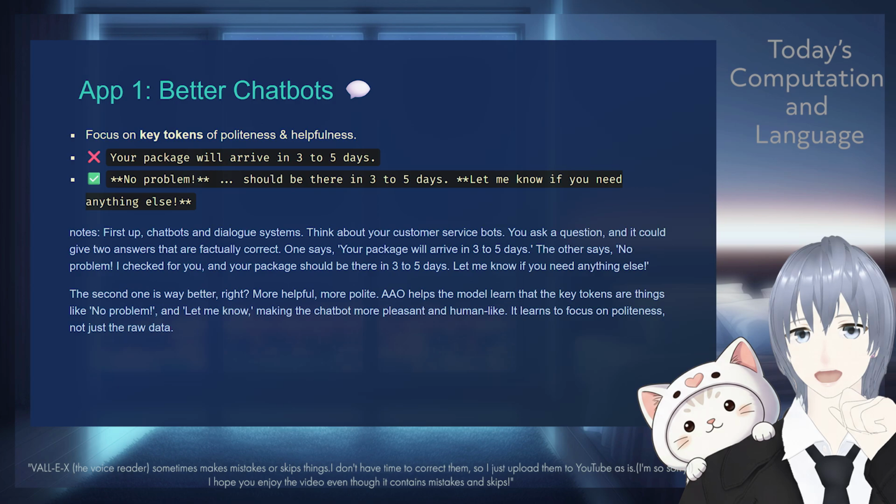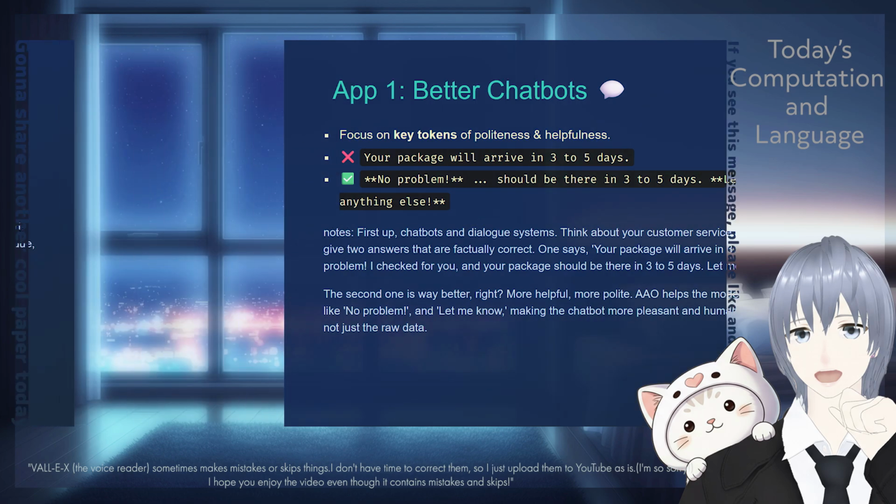AAO helps the model learn that the key tokens are things like no problem and let me know, making the chatbot more pleasant and human-like. It learns to focus on politeness, not just the raw data.